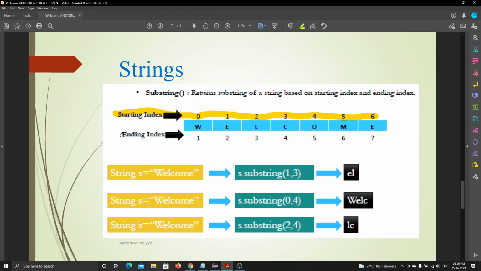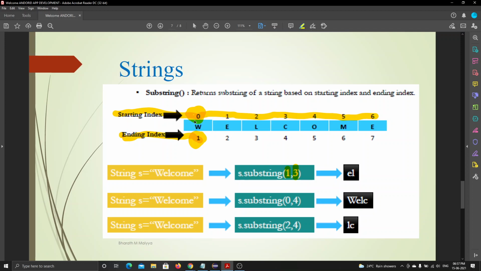No, understand this in simple words. The ending index will start from 1, 2, 3. Okay, this is the ending index number. The second number will always be the ending index number. This will always be the starting index number. See, the ending number is starting from 1. See here, it is starting from 1, and the starting index number is always starting from 0.